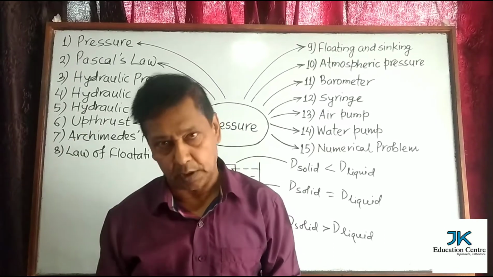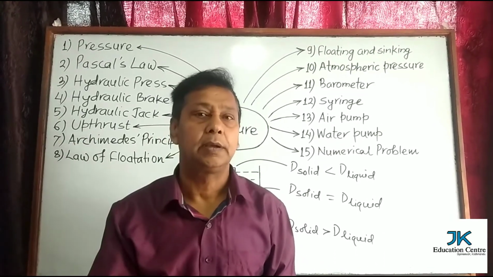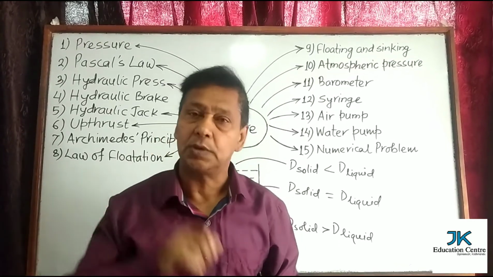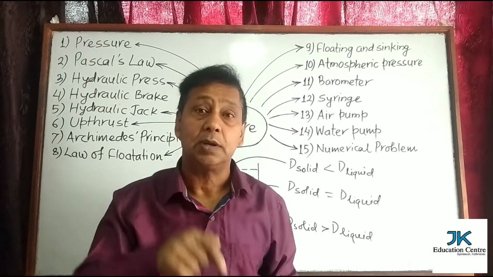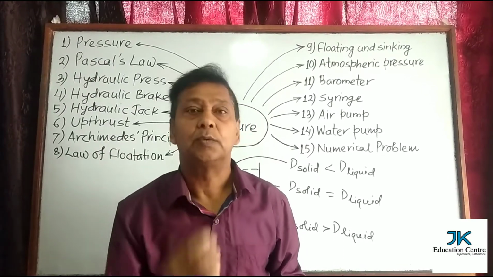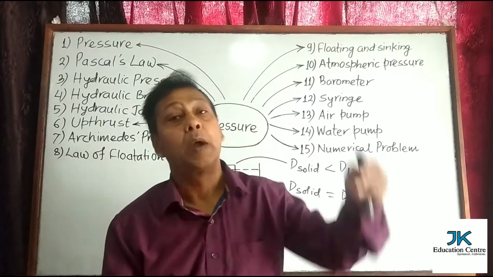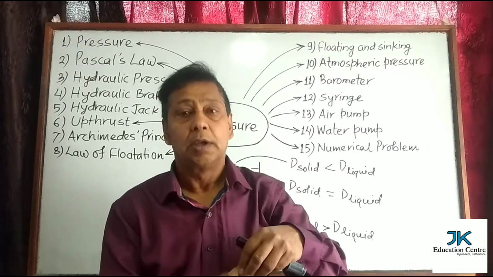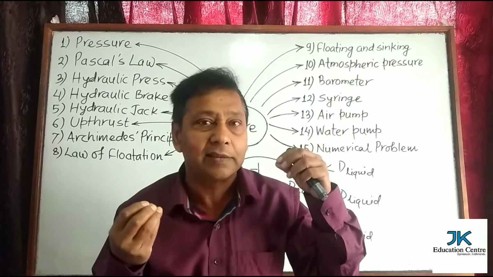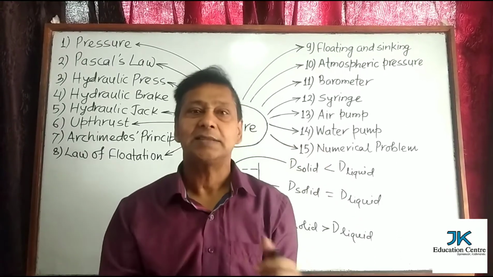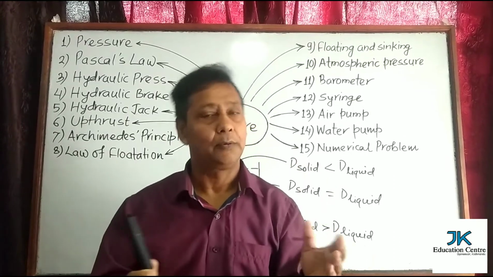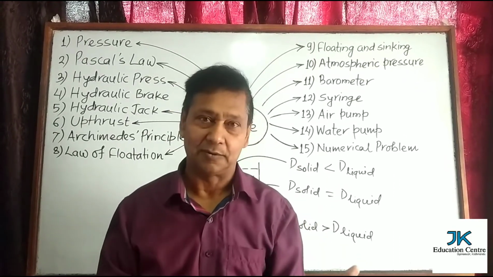According to the principle of flotation, the weight of a floating body is equal to the weight of displaced liquid. And according to Archimedes principle, the weight of displaced liquid is equal to upthrust. Upthrust is a vertically upward force and weight is a vertically downward force. In the case of a floating body, both of them are equal and act in opposite directions. They cancel each other and the resultant force, that is the weight of the floating body, is 0.